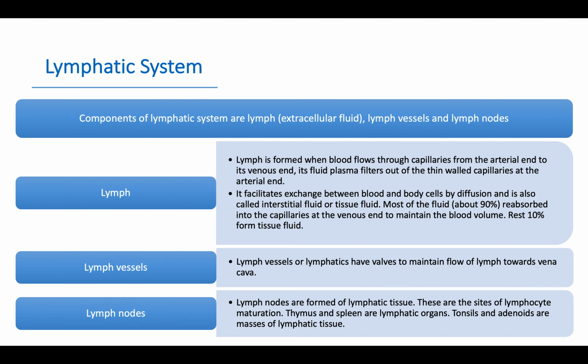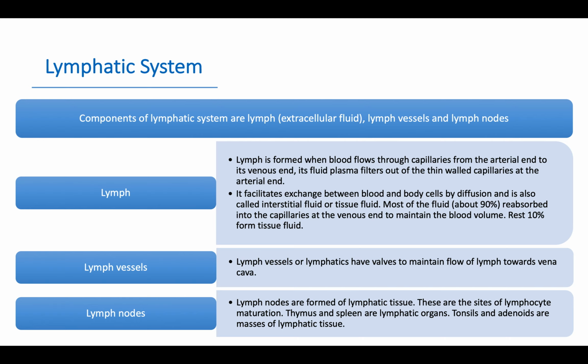Its fluid plasma filters out of the thin-walled capillaries at the arterial end. It facilitates exchange between blood and body cells by diffusion and is also called interstitial fluid or tissue fluid.